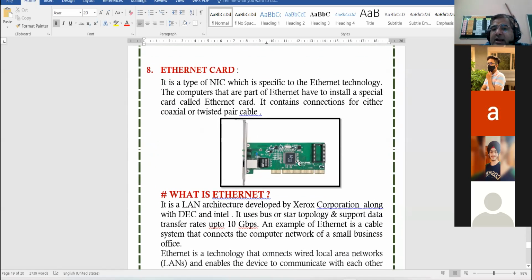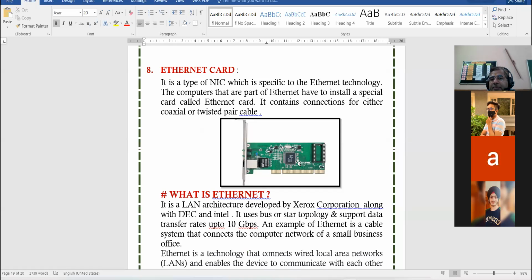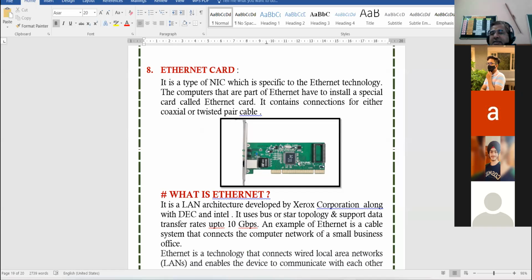Next is your Ethernet card. How many of you have seen this? कभी आपने देखा हो Ethernet card? Okay. So Ethernet card is a type of NIC. NIC is network interface card. That is specific to Ethernet technology. Right? And the computers that are part of Ethernet have to install a special card called Ethernet card. Basically, it is used for LAN type of network.